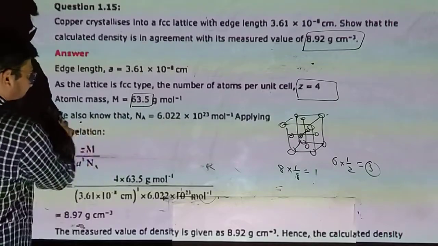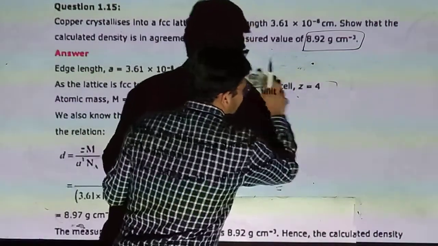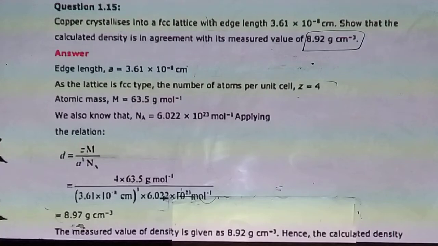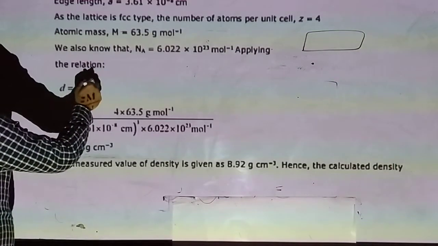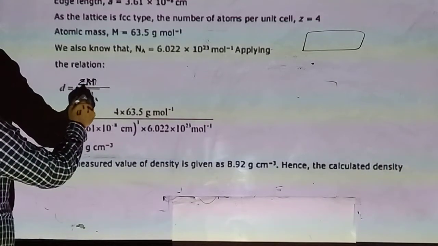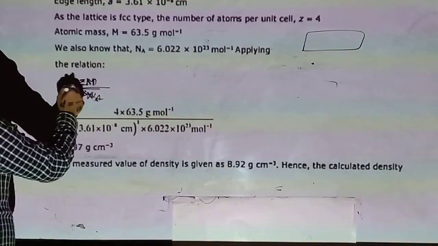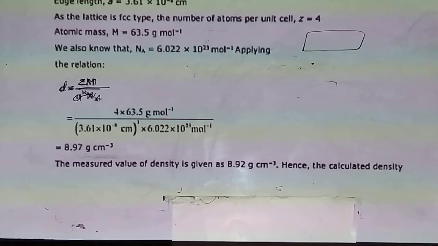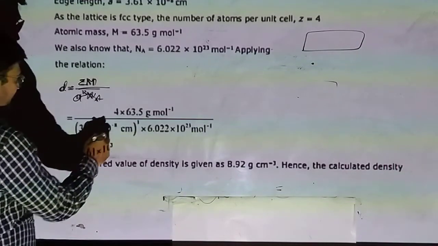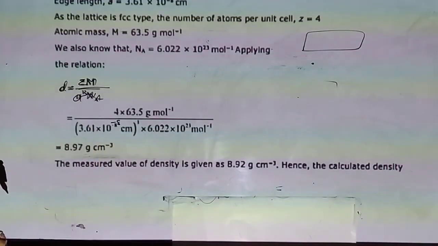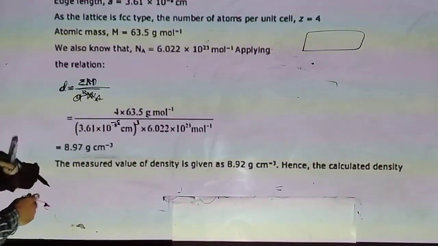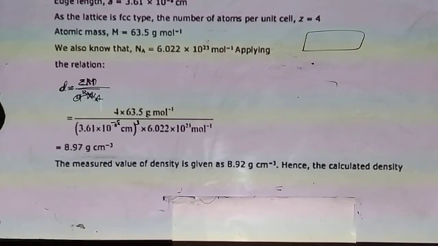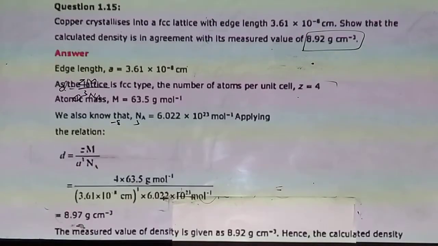Avogadro number is a fixed constant. With the help of it we use the formula of density. D is equal to Z × M upon a³ × Avogadro number. So 4 × 63.5 upon (3.61 × 10^-8)³ and Avogadro number. So it gives 8.97. This is the calculated value of the density.